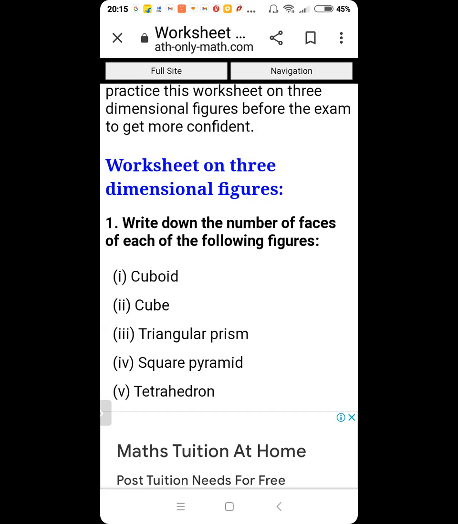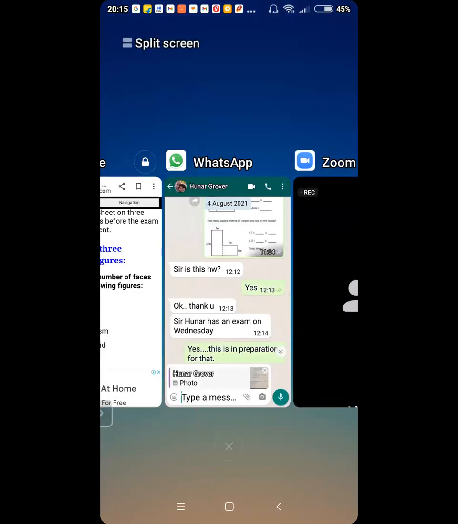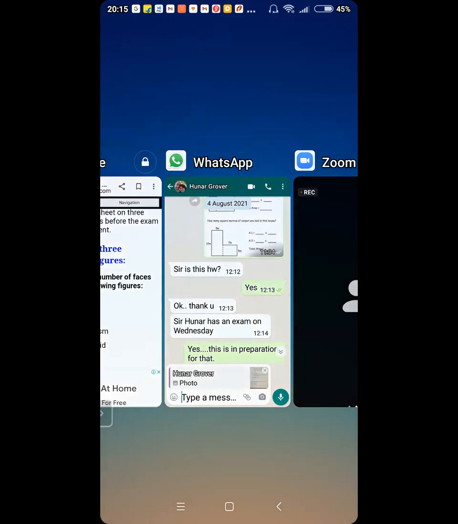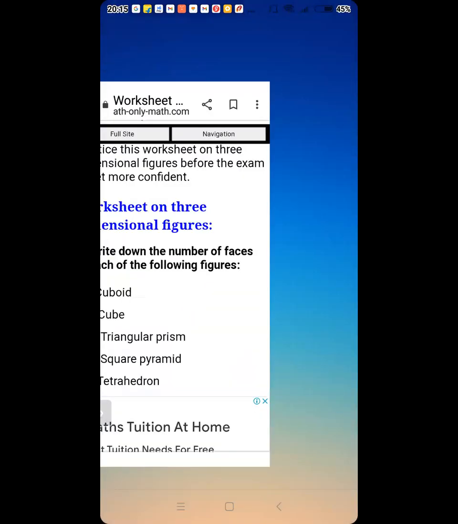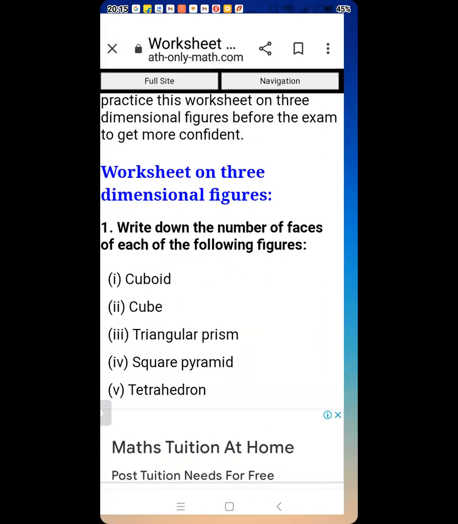Square base pyramid has 5 faces. Perfect, too. So what's a tetrahedron? Tetrahedron.